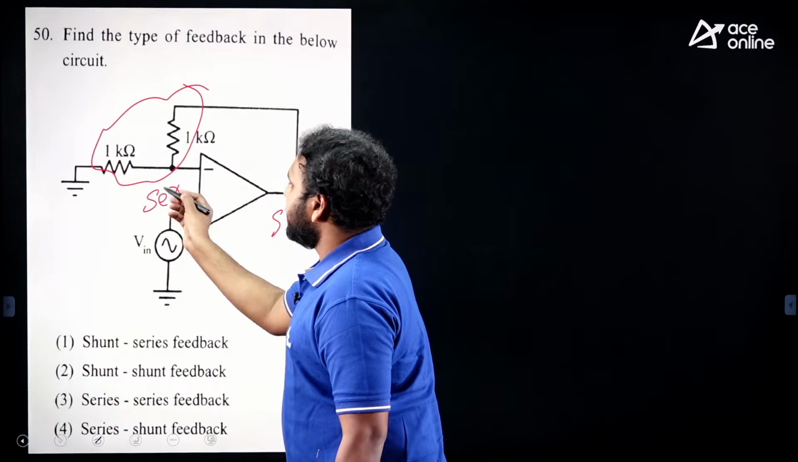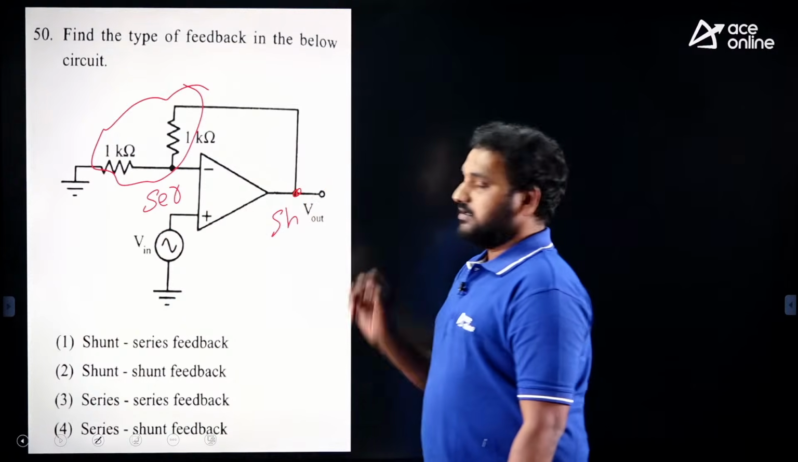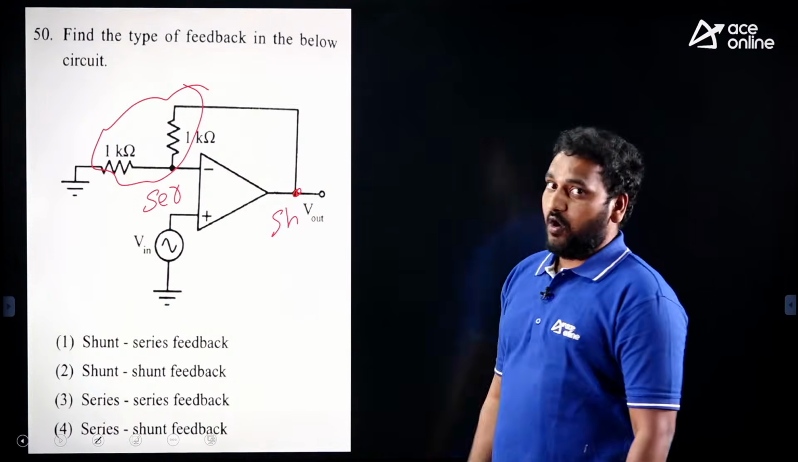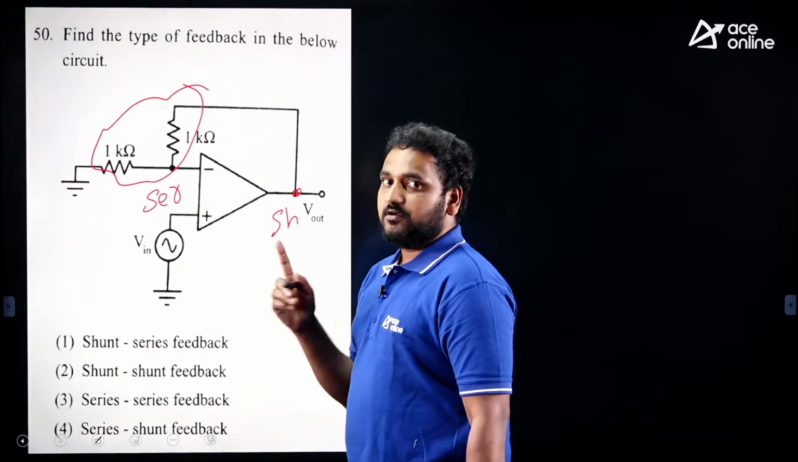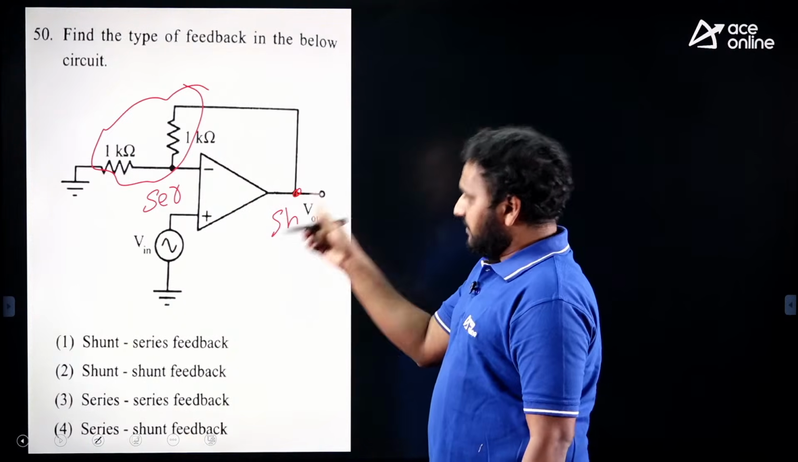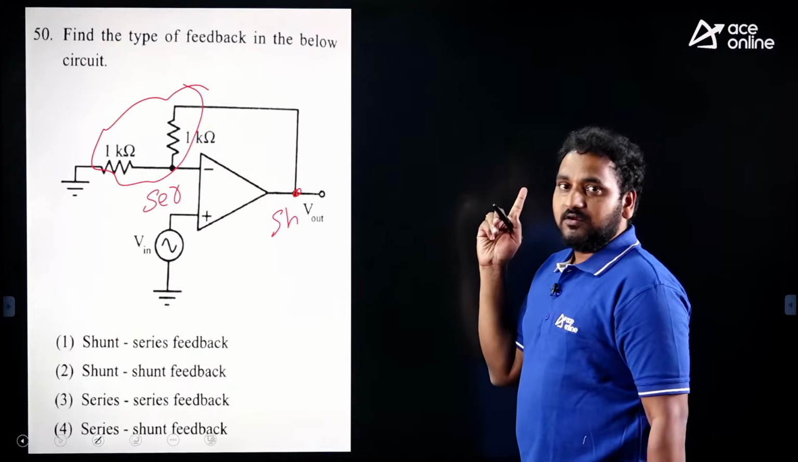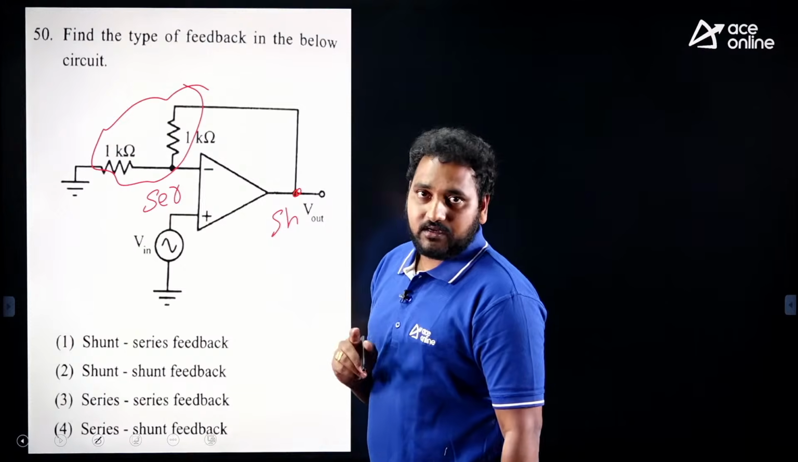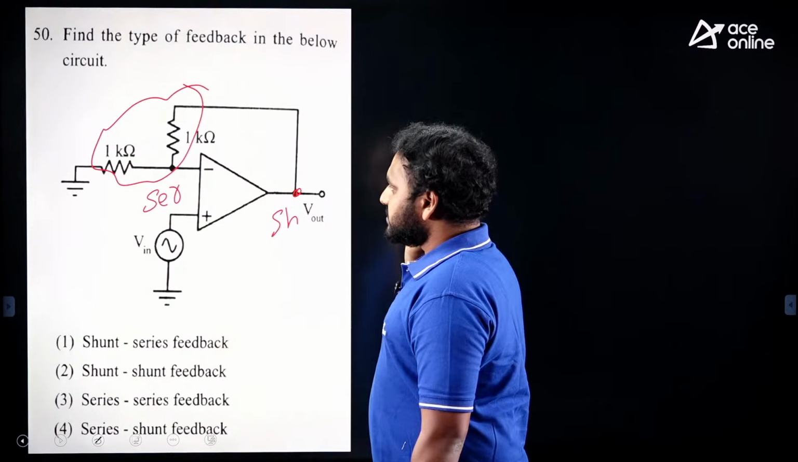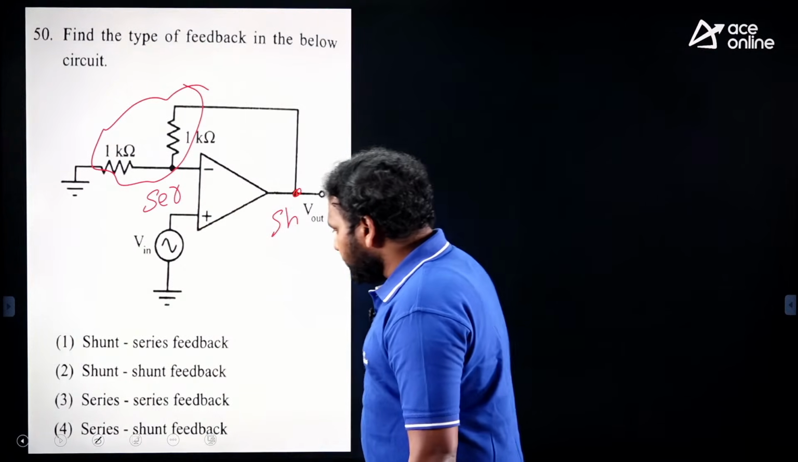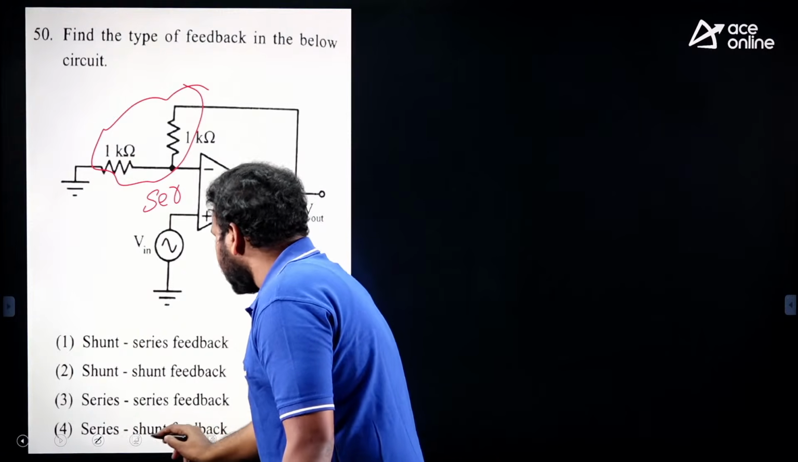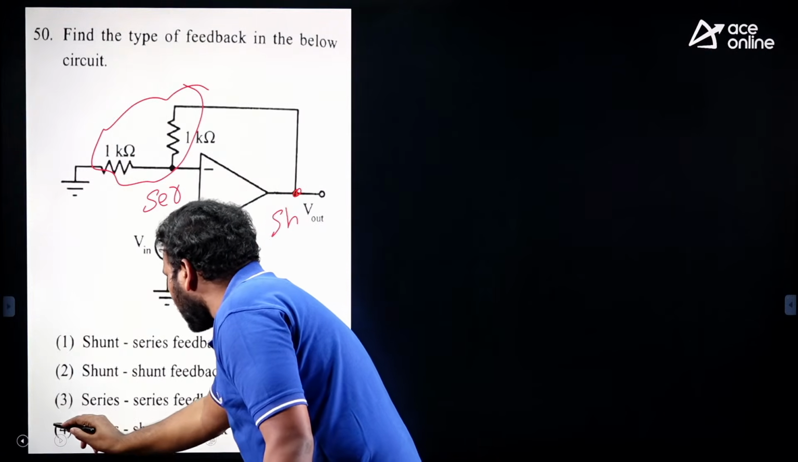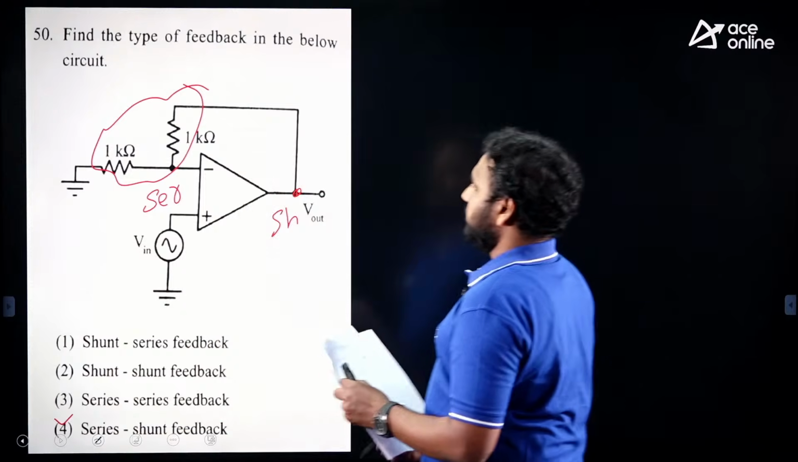See, series type means high input impedance, shunt type means sampling at the output, low output impedance. High, low: voltage control voltage source. It is from the notes table number 2, in feedback amplifiers. So this is a high low amplifier or voltage control voltage source amplifier or series shunt type amplifier. Series and shunt feedback type amplifier, option 4.